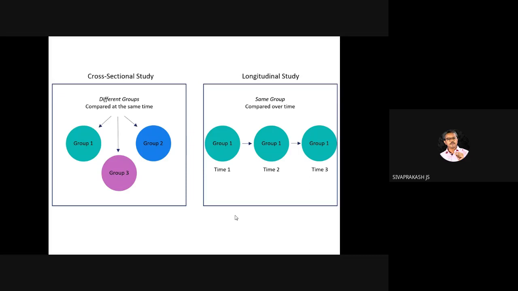Okay, so 5 years. In 2020, what is the status of group 1? Then after 5 years, the obesity or blood pressure, whatever the parameter may be, people study it. The same group of people studied over a period of time is longitudinal research. So that is longitudinal research.